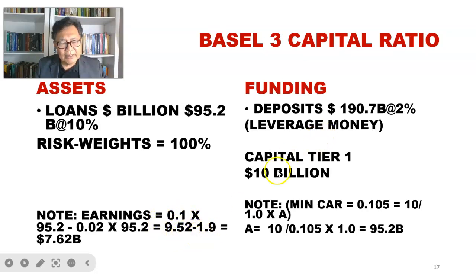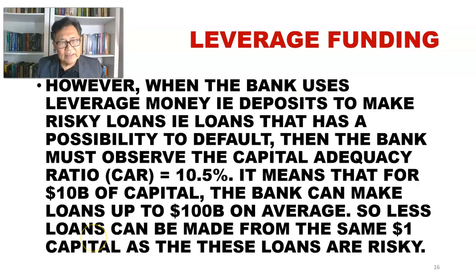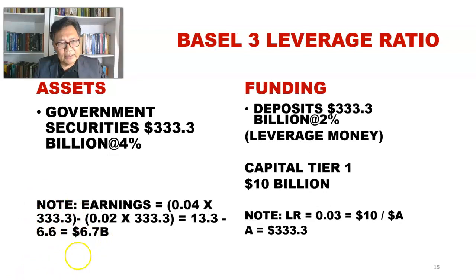Then the cost of funds to the bank will be 2% of 95.2 billion, and that will be 1.9 billion, and the bank now will see that they are making a higher profit of 7.62 billion compared to the earlier illustration where they were making 6.7 billion.